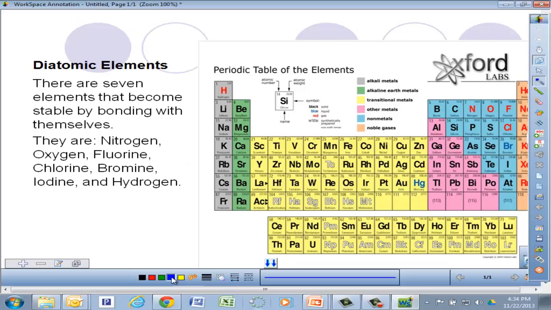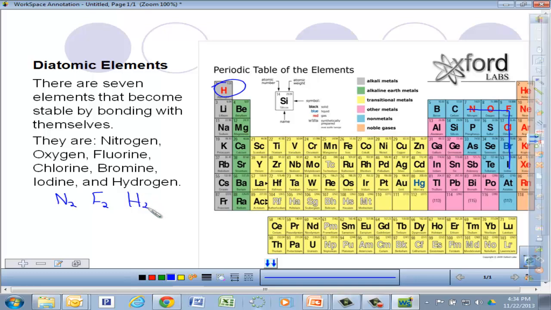The mnemonic that we can look at for the diatomic elements is: draw a 7 at element number 7. You're missing 1. Go to element number 1. So nitrogen, oxygen, fluorine, chlorine, bromine, iodine, and hydrogen. What we're saying is you're going to get an N2 molecule, an F2 molecule, or an H2 molecule. Again, those are going to be diatomic molecules where 2 atoms of the same element are going to become stable by sharing their electrons.